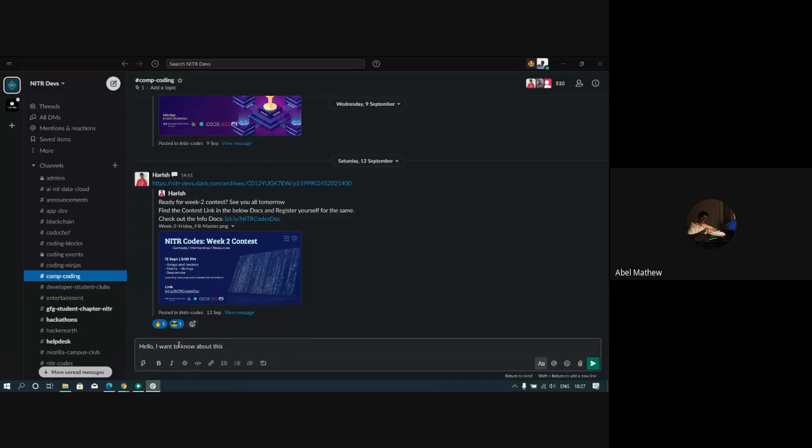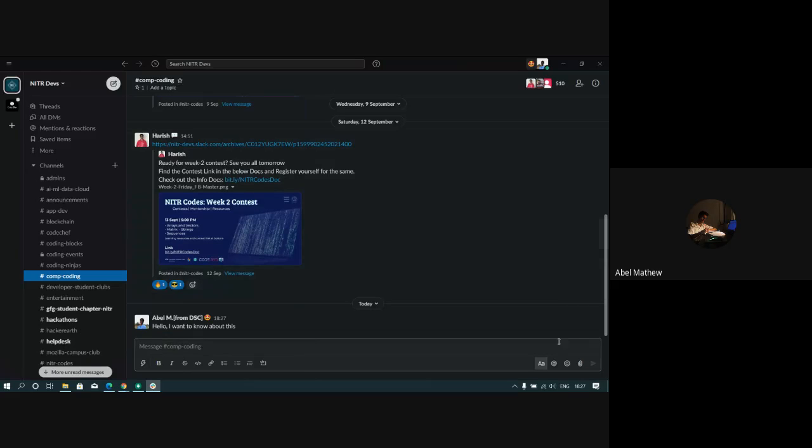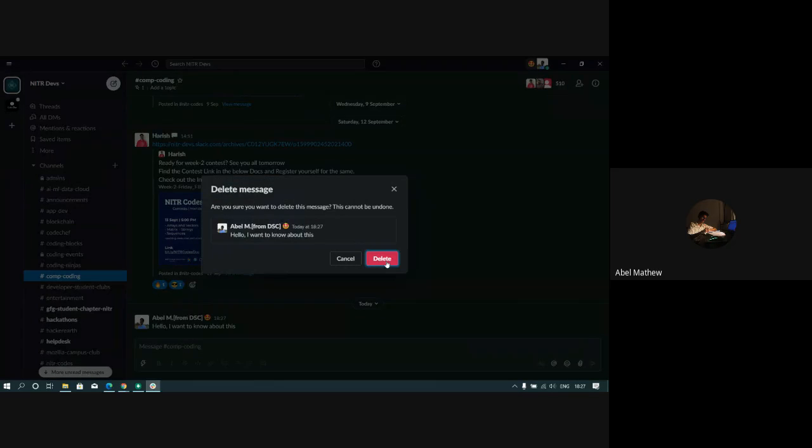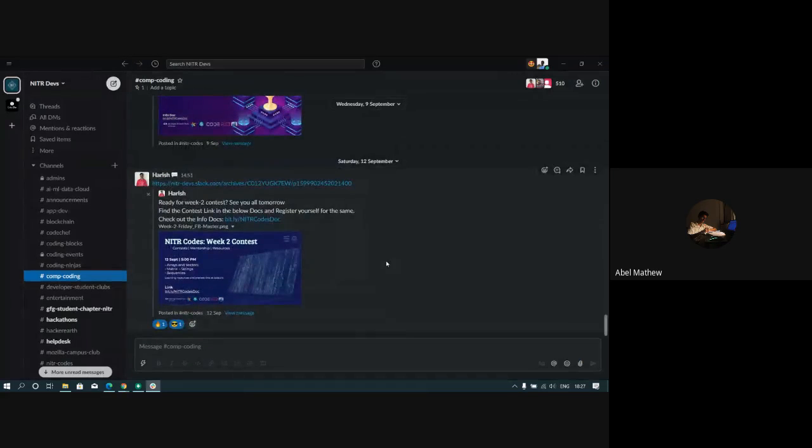Suppose you mistakenly sent a message on Slack. The quick thing about Slack is that you can copy the message, you click on it, you delete message, and it is gone. This delete is delete for everyone, so it's gone from the entire Slack's history. And what you should do when you want to ask something specific about an existing message is use reply in thread.